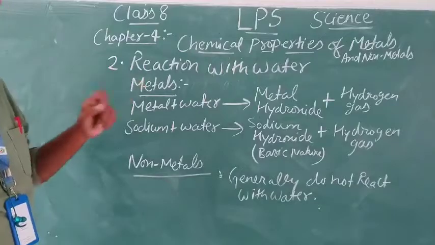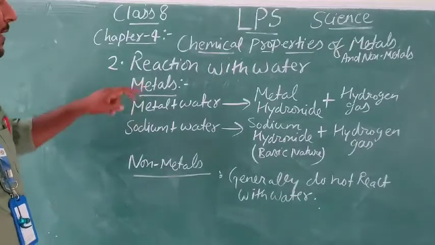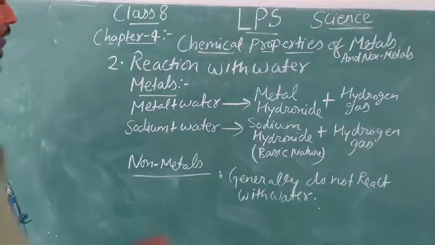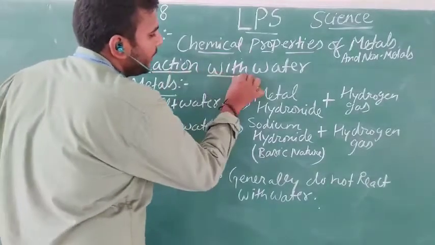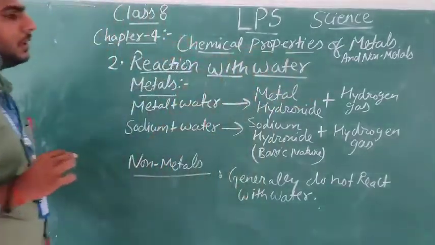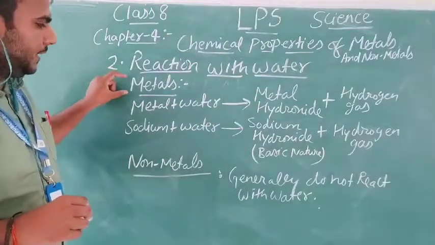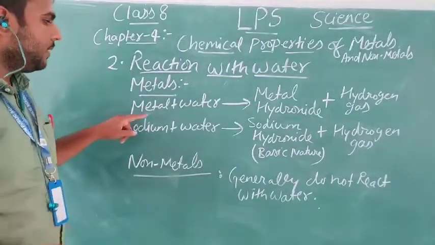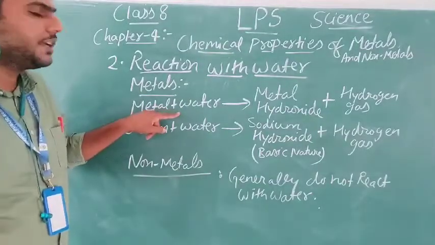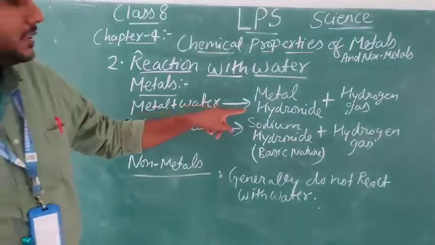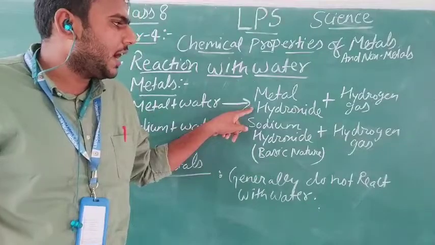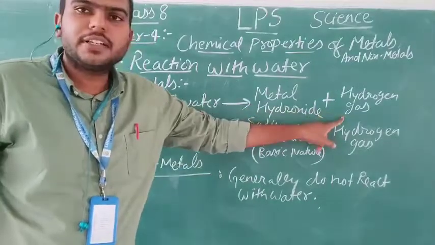The second chemical property of metals and non-metals is reaction with water. Now we will be learning about what happens when a metal reacts with water. Metal reacts with water and gives metal hydroxide plus hydrogen gas.